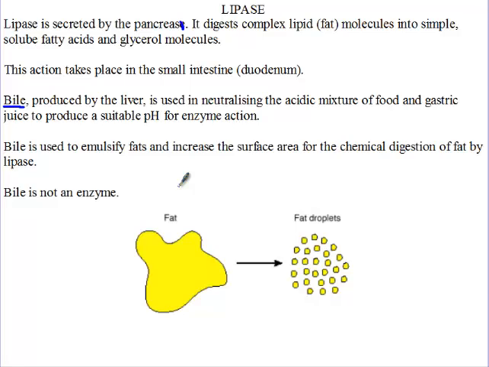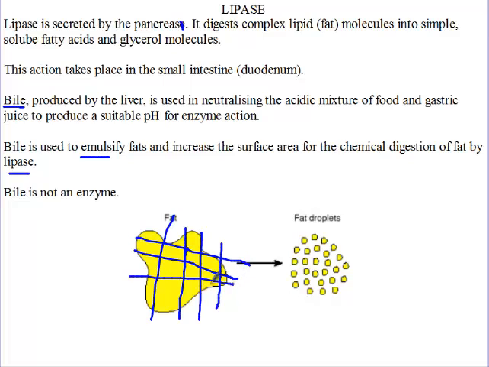Bile is used to emulsify the fats and increase the surface area for the chemical digestion of the fat by the lipase. Bile is not an enzyme. What does bile do? Bile just breaks down the complex fat molecules into smaller droplets.